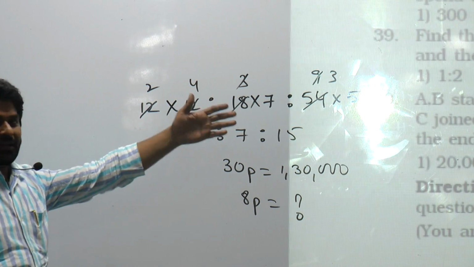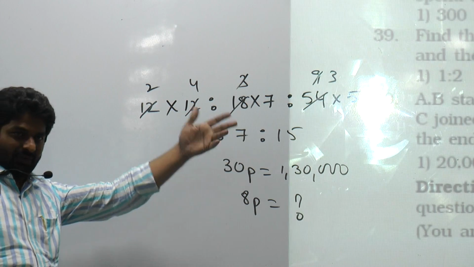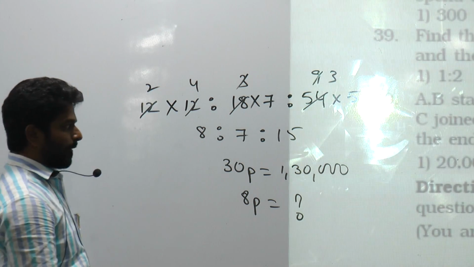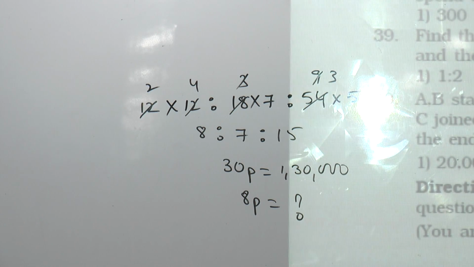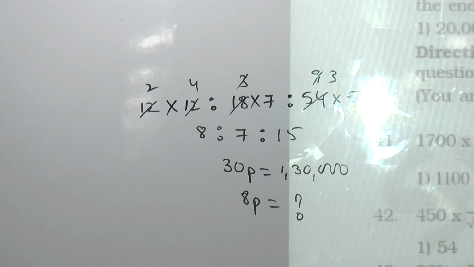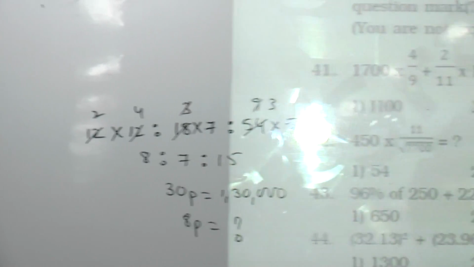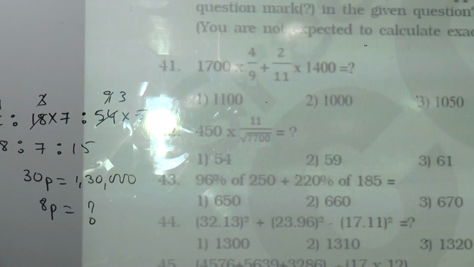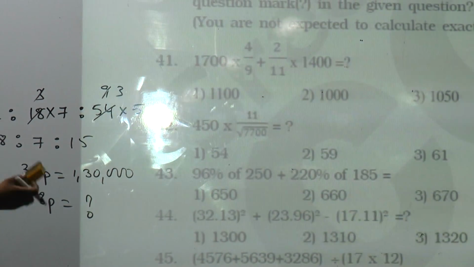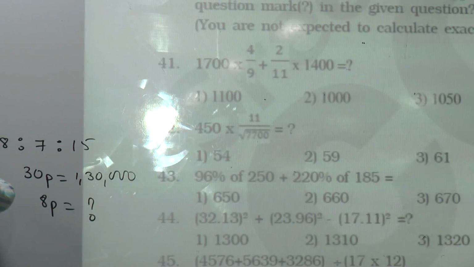Right, maybe 1,30,000 is the wrong number. In place of that you should have some other number. Okay, the logic is the same. There is no change in the logic. Right, 41. Approximations? You are not expected to do approximations only.